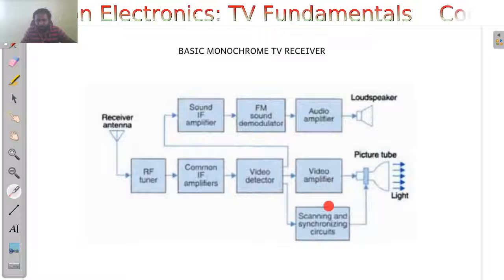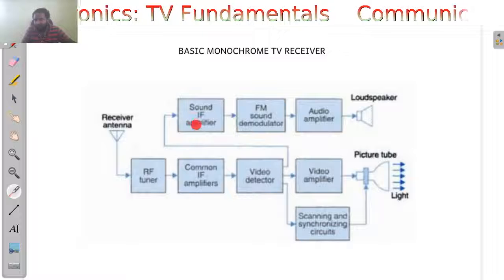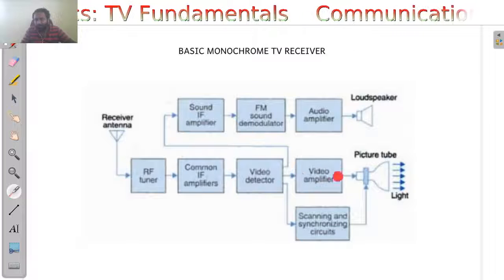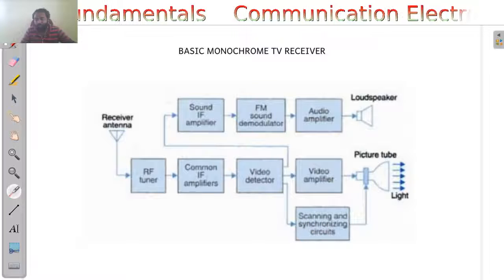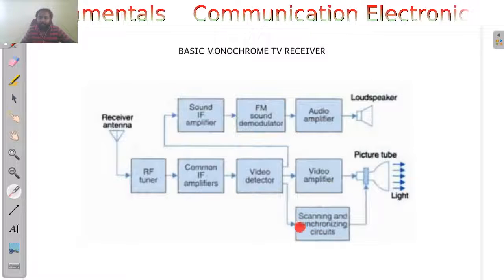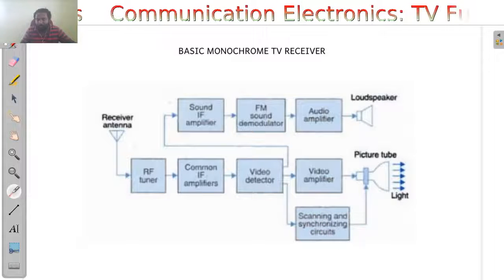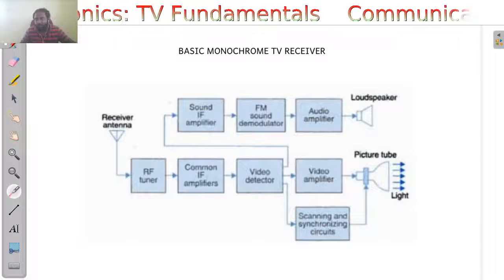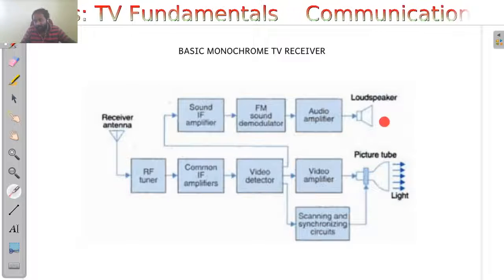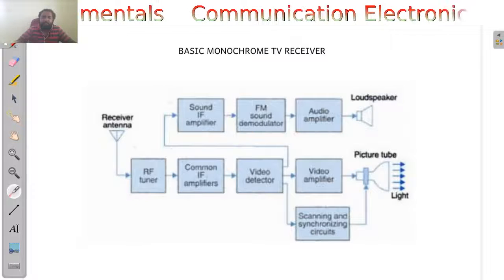Here you can see that the video detector is giving three outputs. One is the audio signal, the second is the video signal, and the third is the scanning and synchronization signals. The scanning and synchronization signals go to a circuit that tries to synchronize the video information so that the video is synchronous with the audio. So this is how a basic monochrome TV receiver works.